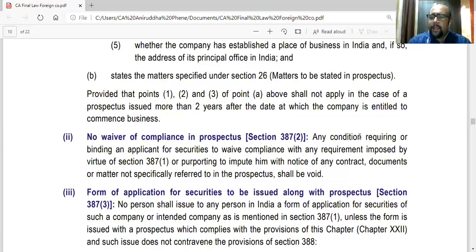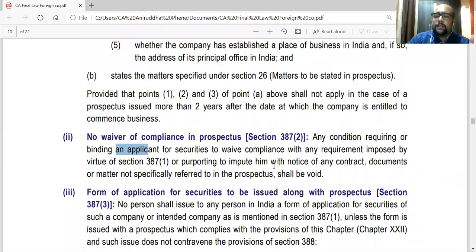So they are saying any condition requiring or binding an applicant for securities, so anyone who is applying under the prospectus, to waive compliance with 387 subsection 1, or purporting to impute him, that is to attribute him with notice of any contract, documents, or matters not specifically referred to in the prospectus shall be void.